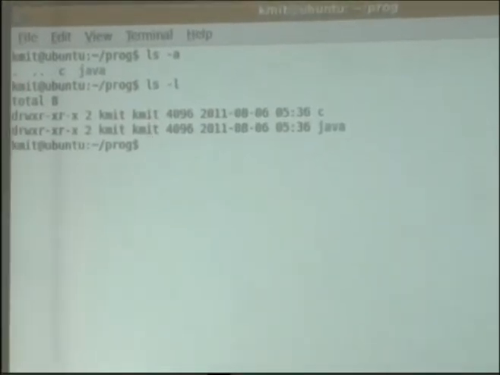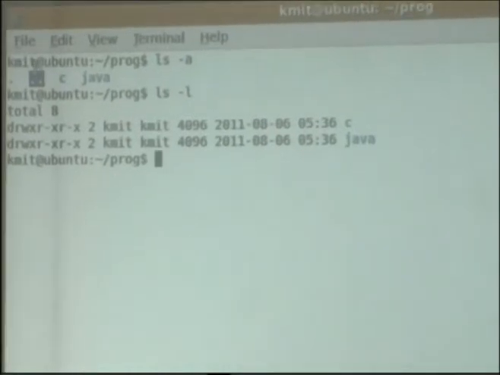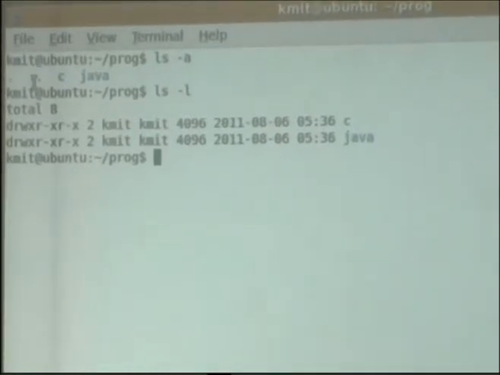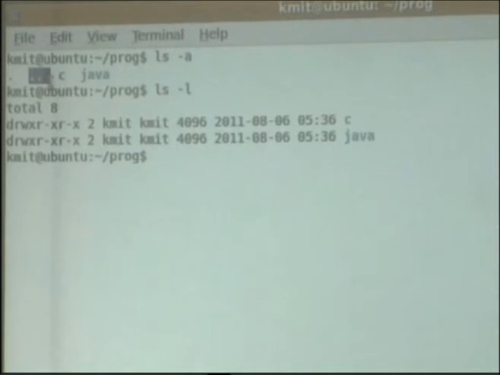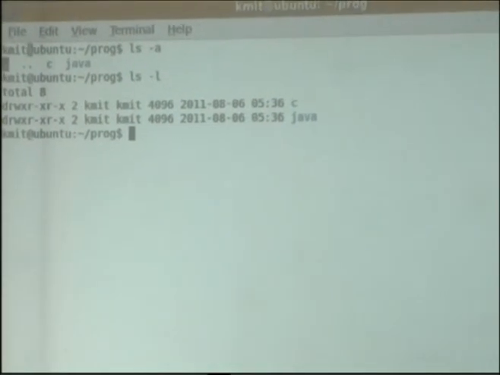Remember, whenever you create any directory, by default the operating system will create two more files. One is dot and another is dot dot. You might be seeing this. What is the significance of the dot and dot dot files? Dot dot refers to the parent directory, and dot represents the current directory. These are actually two hidden files.